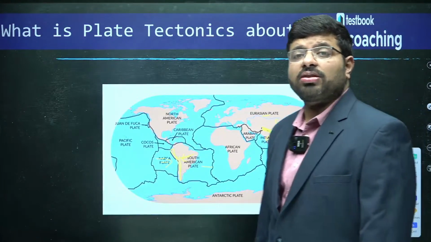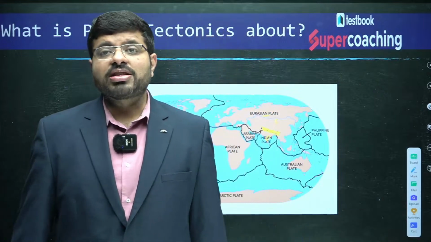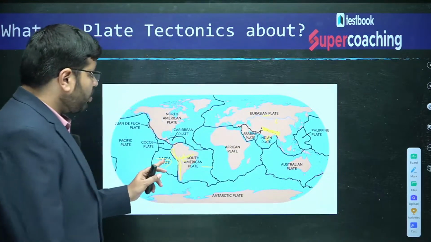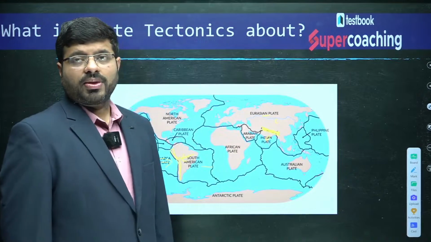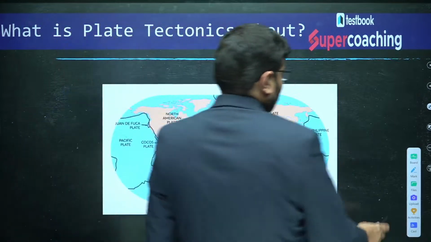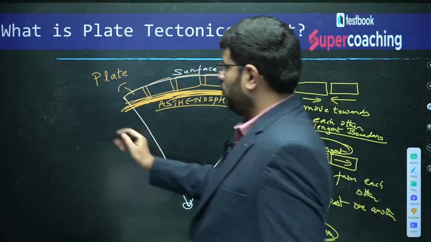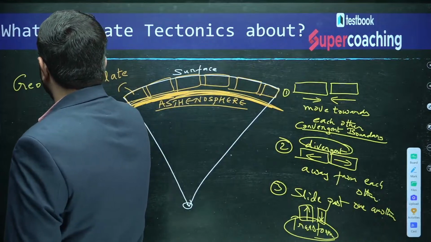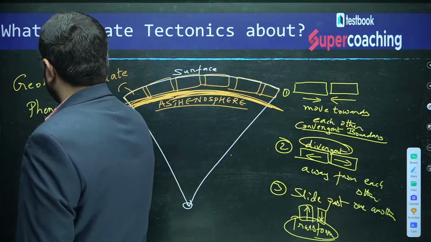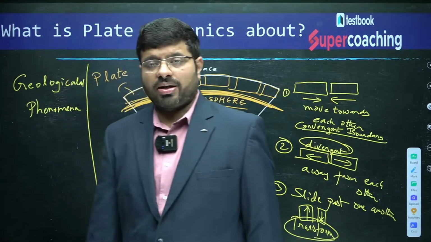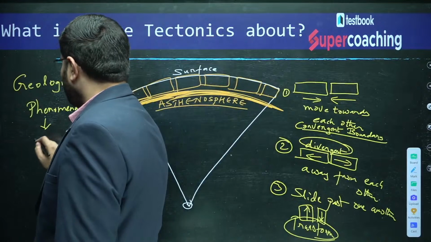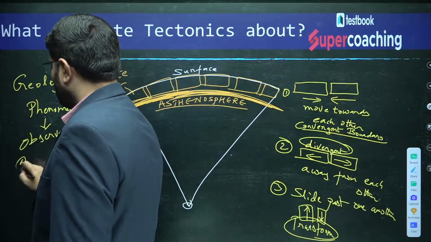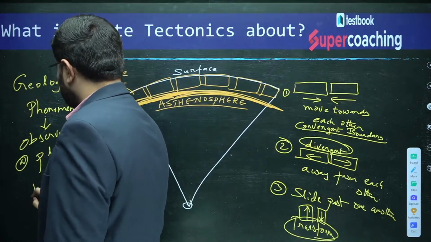Why do you think that Himalayas are the loftiest things of the world? What is the reason for that? Because it is a continent collision. If it is an ocean collision, one variety. So what we are trying to say is, as per this theory, all the major geological phenomena, the things which I have explained right now, are observed at the plate boundaries.